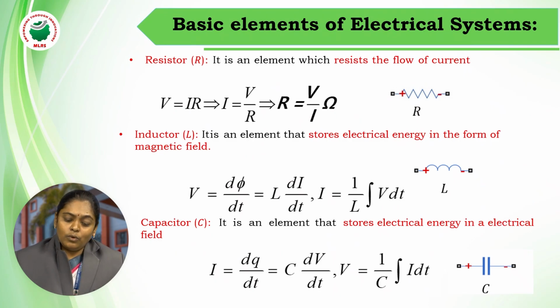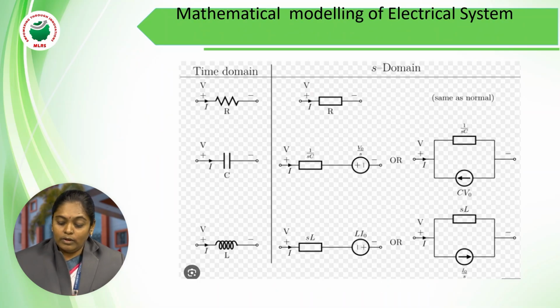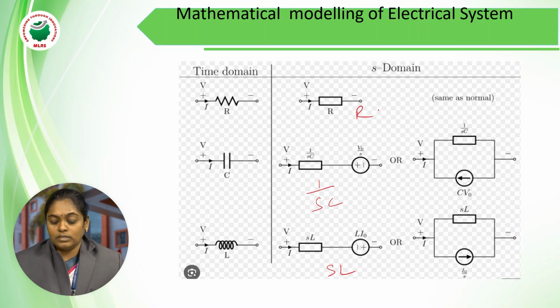Now, as I told you, a basic electrical circuit consists of 3 elements. One is resistance, an element which resists the flow of current, and according to Ohm's law we represent it as V equal to IR, or I equal to V by R, or R equal to V by I. Then inductance, which stores energy in the form of a magnetic field, and capacitor, which stores energy in the form of an electric field. As already told, this is the representation: for the capacitance, 1 by sC; for the inductor, sL; and for the resistor, R.